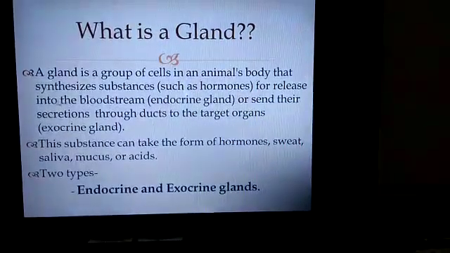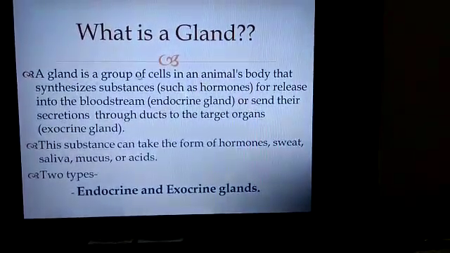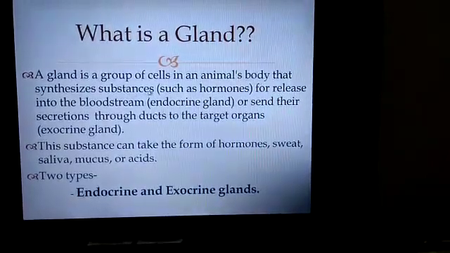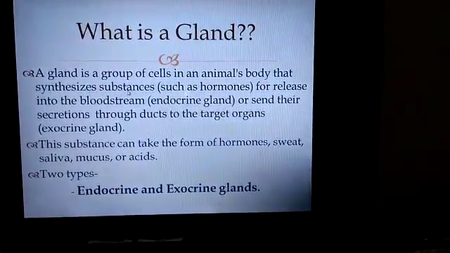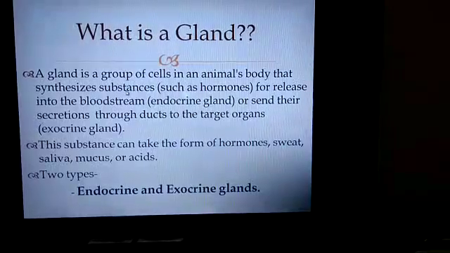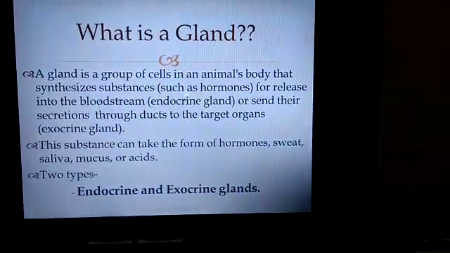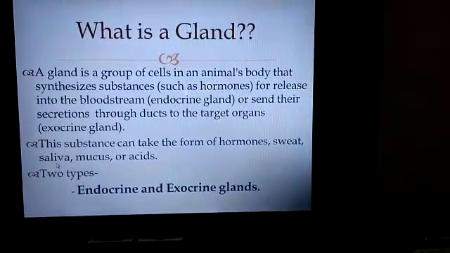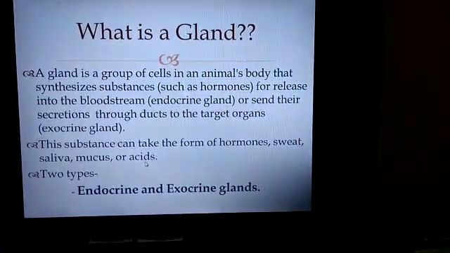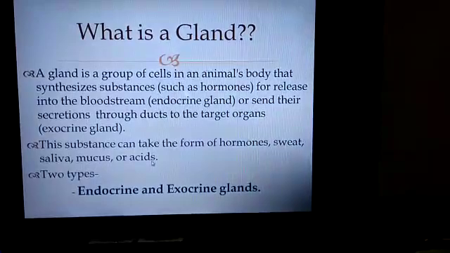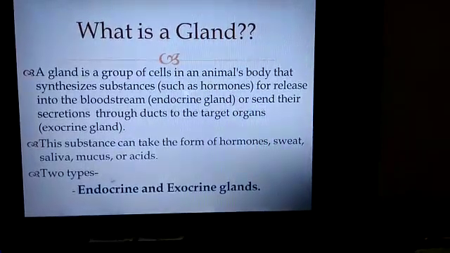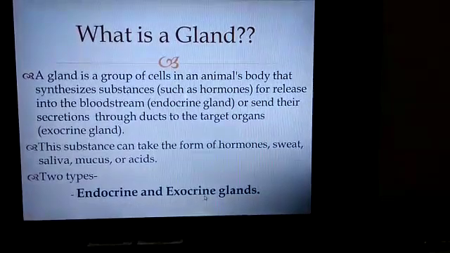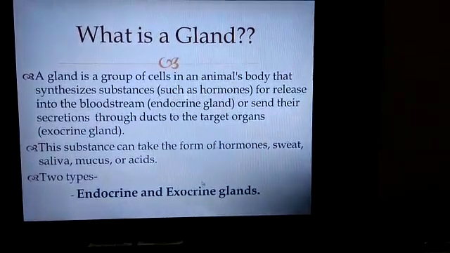So in the definition, a gland is a group of cells in an animal's body that synthesizes substances, meaning these substances which are secreted from a gland can be in the form of hormone, sweat, saliva, mucus, or acid. The glands are of two types, endocrine glands and exocrine glands.